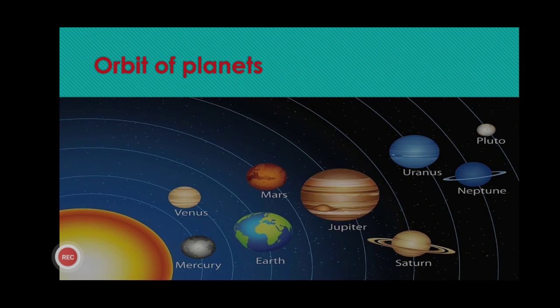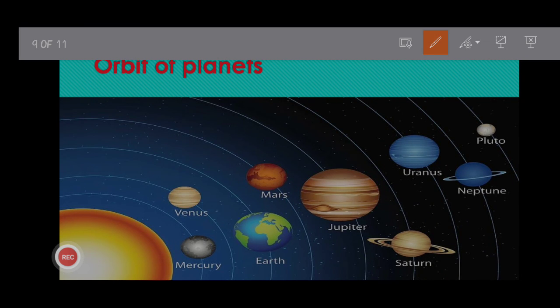Here you can see, children, the orbit of planets. Now what is an orbit? Orbit means the fixed path of the planets in which they move around our sun. This is our sun. You can see they move in a fixed path and their path is called the orbit. Okay.